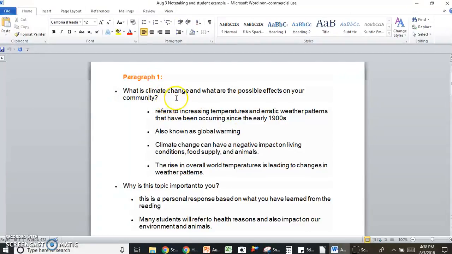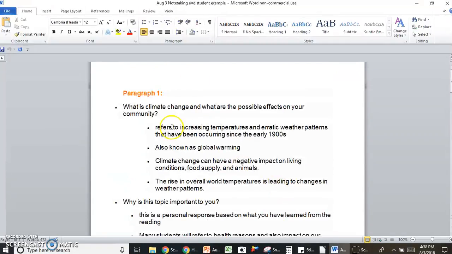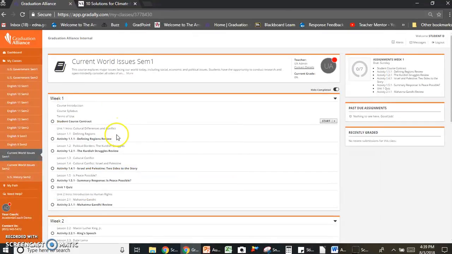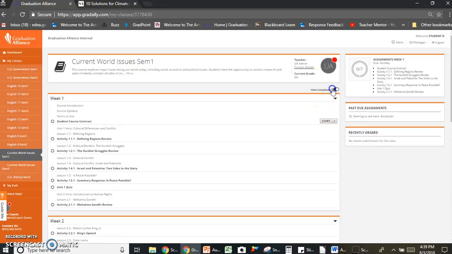Let's take a look at paragraph one. Paragraph one asks you two to three different questions. The first one is what is climate change and what are the possible effects on your community. So I went back to the lesson on what is climate change, which was lesson 5.1. I'm going to switch over to that so that you have an idea of what that lesson looks like. Again, I'm not going to read through the whole lesson. I just want to show you how to find information in the lesson.